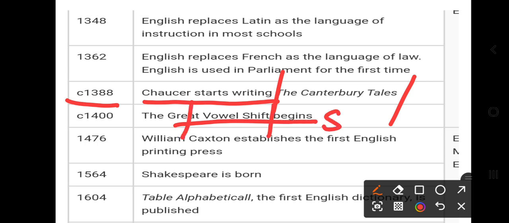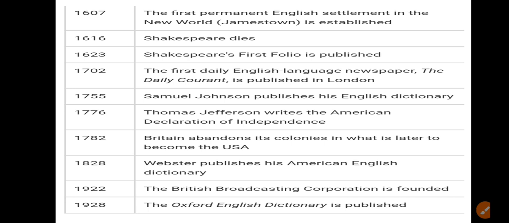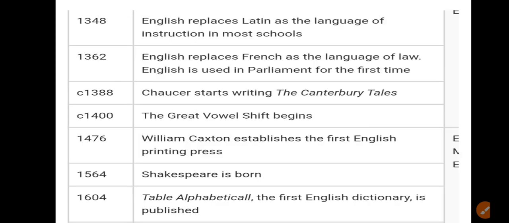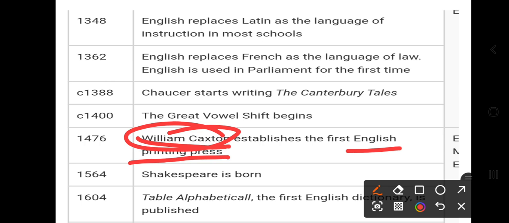That's shorter and shorter vowels they use. Then a very important part is William Caxton. William Caxton establishes the first English printing press. William Caxton invented the printing press.